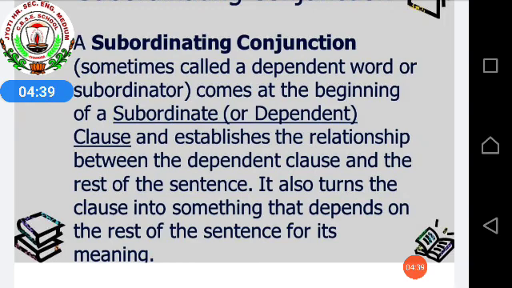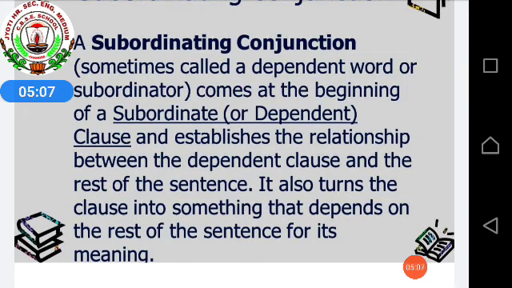In a simple way, we can say that subordinating conjunctions are those conjunctions which join sentences of unequal rank. Coordinating was of equal rank, equal importance. Here in subordinating, we will be seeing sentences which are of unequal rank. That means either both the words will be of unequal rank, or both the clauses will be of unequal rank, or both the phrases will be of unequal rank, or both the sentences will be of unequal rank.